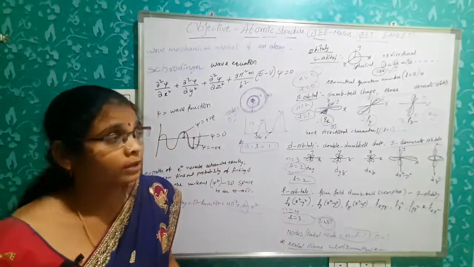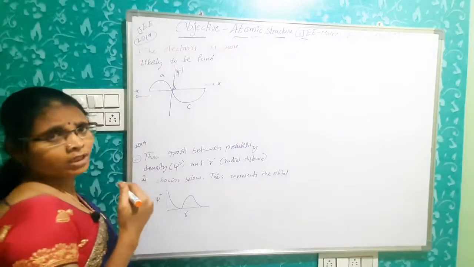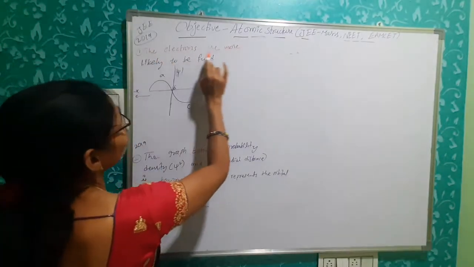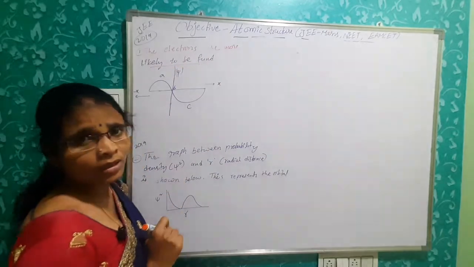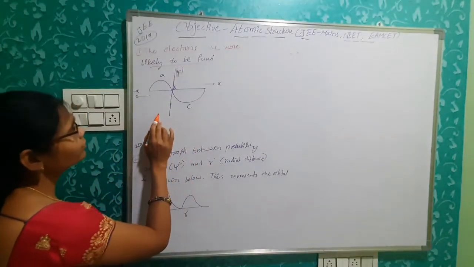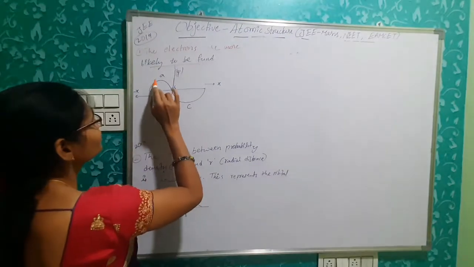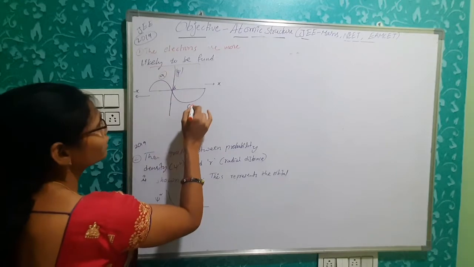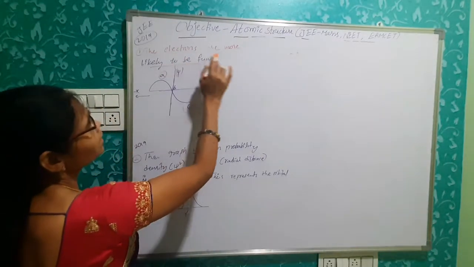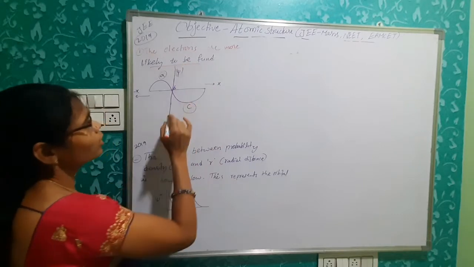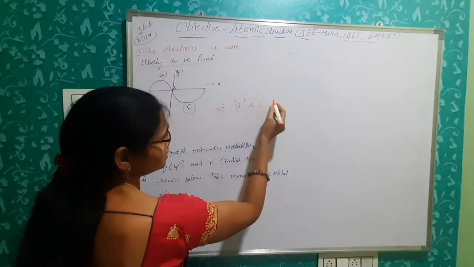The shape of the orbitals is also important. First problem, wave mechanical model. The electrons are more likely to be found... See here by this graph. So the probability of the wave function is more at A point and A region and C region. Okay. The electrons are more likely to be found at A and C regions.